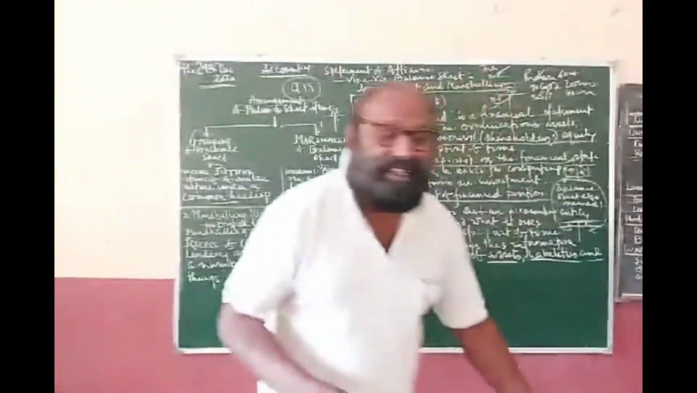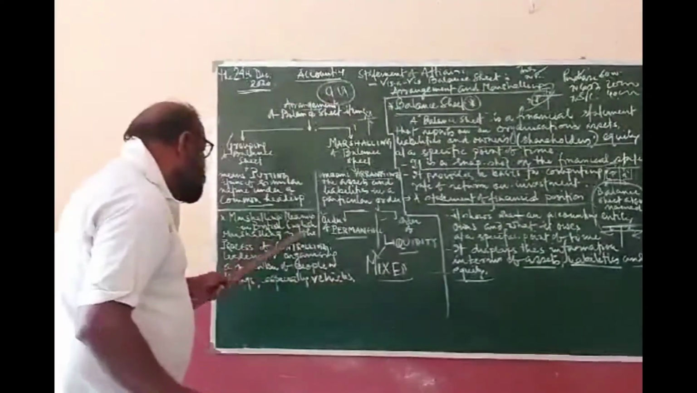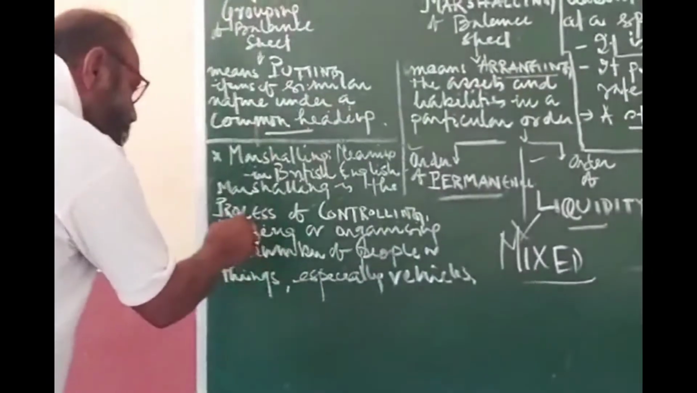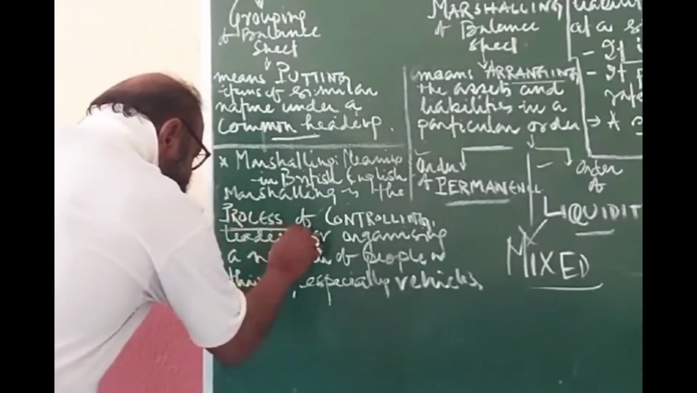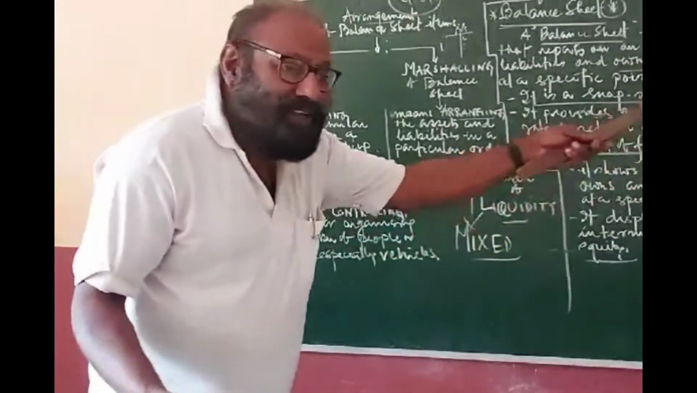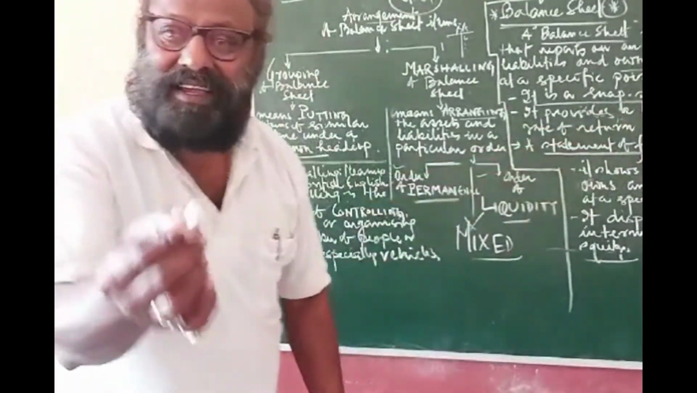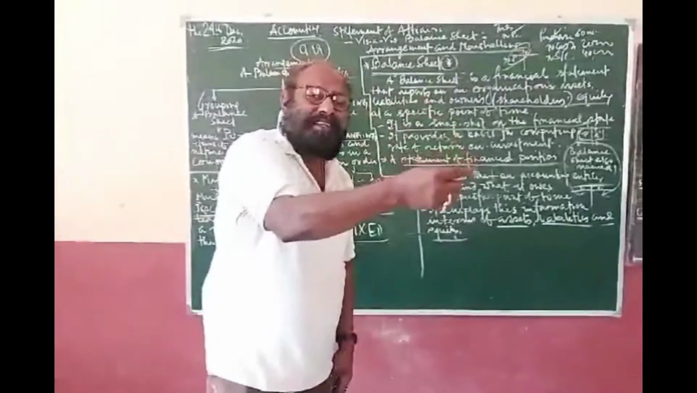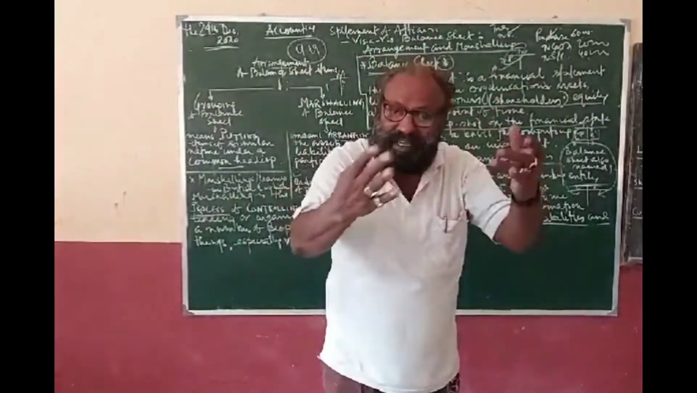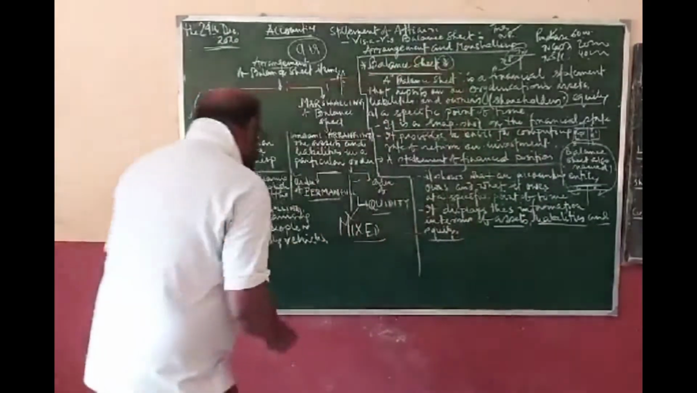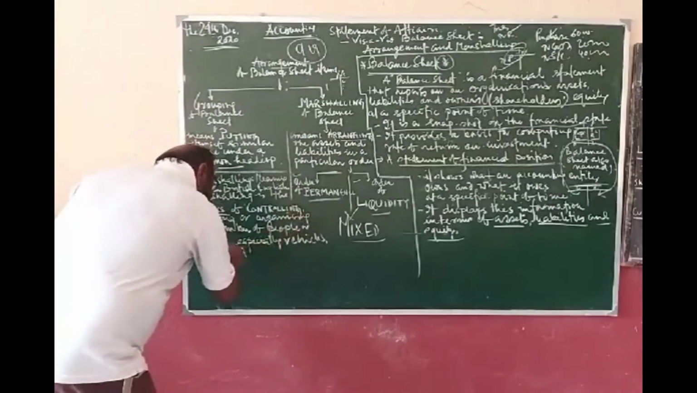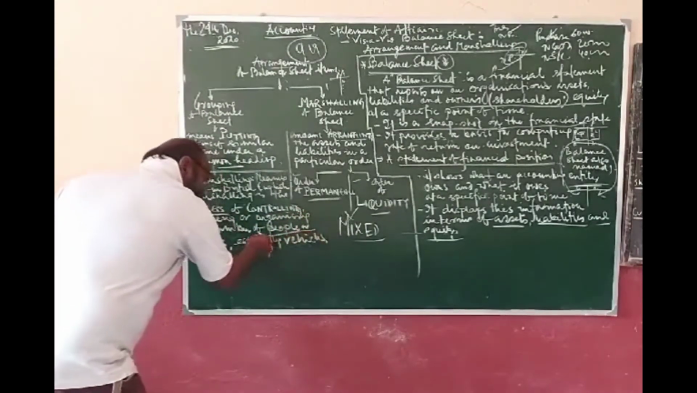What is marshalling? Marshalling is a British term. The marshalling means in British English. What does it mean? Do you know? Marshalling is the process. It is a process. What process again? Whatever you are doing, it is a process. You are putting the assets or liabilities, you are placing the assets and liabilities in some order. So you are doing something. So it is a process. It is a function of what? And it is a process of what? Process of controlling, leading and organizing a number of people.